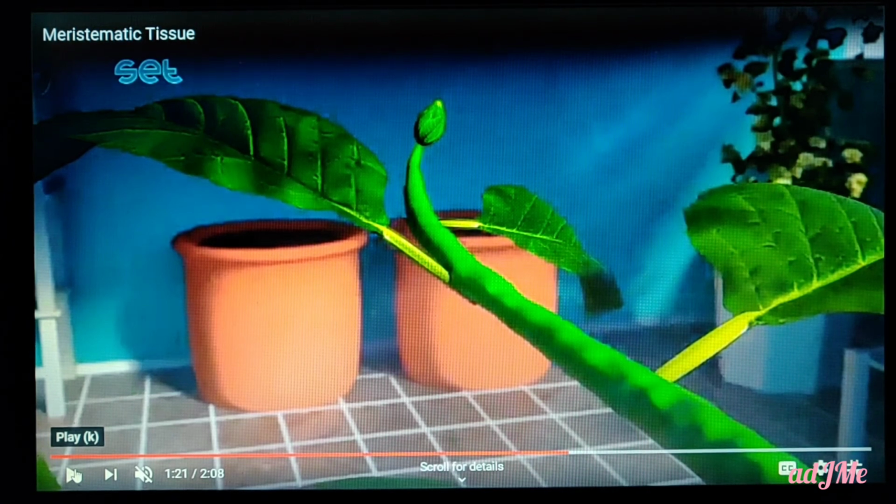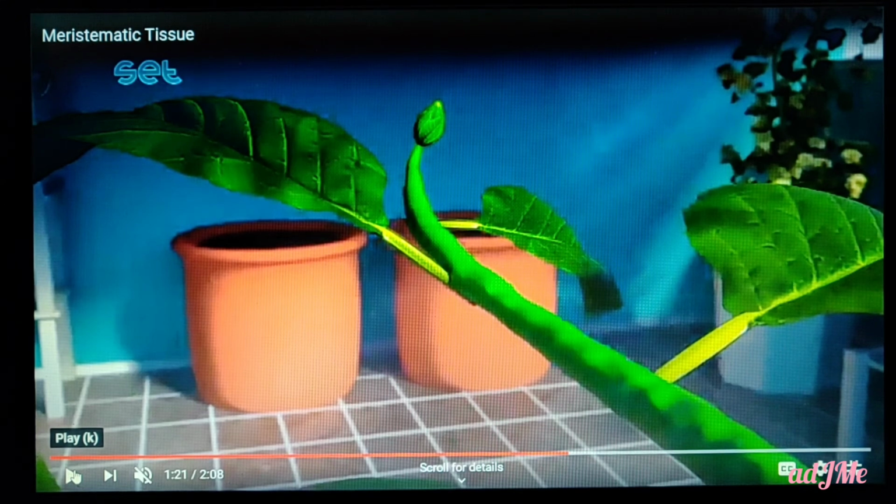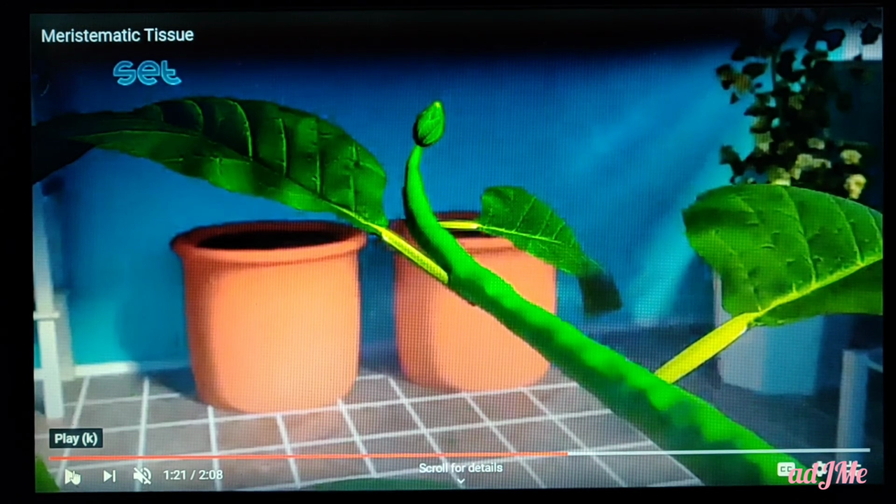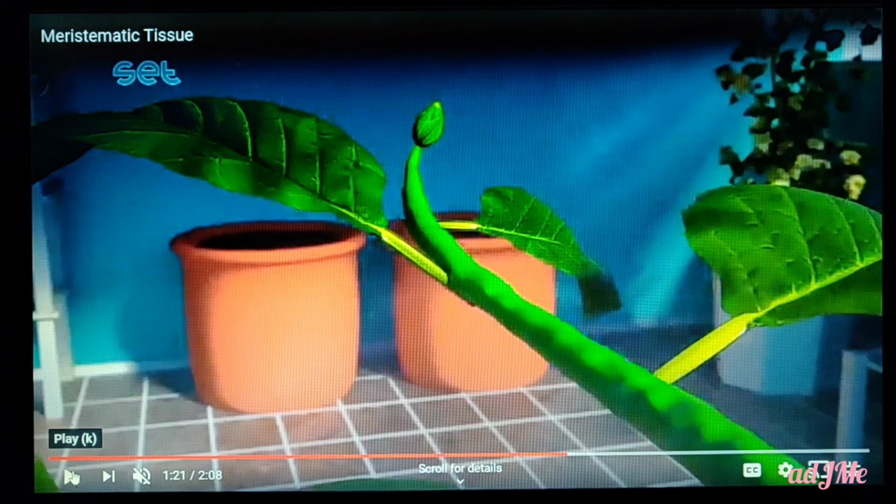And again, if you look into this slide, you have a space in between two nodes. Again, I repeat, the site from where a leaf or a branch arises is called a node, and the space between two nodes is called an internode. You can find this in sugarcane, where you find ring-shaped structures, and those are called nodes, from where you come across adventitious roots arising, and the space between those two nodes is called an internode.